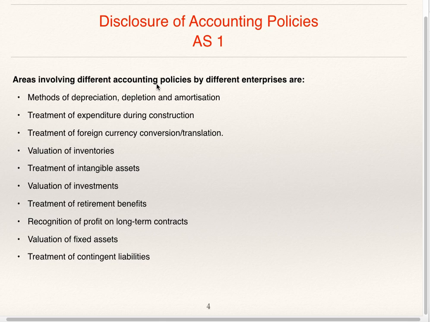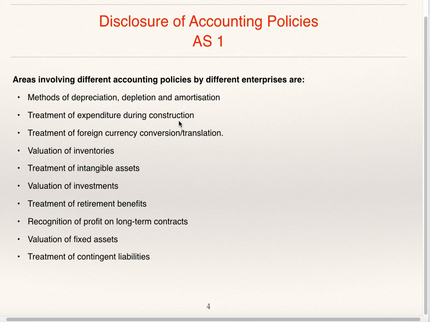Areas involving different accounting policies by different enterprises: there are various accounting policies and different enterprises use different accounting policies. Methods of depreciation, depletion and amortization will be different in different enterprises.